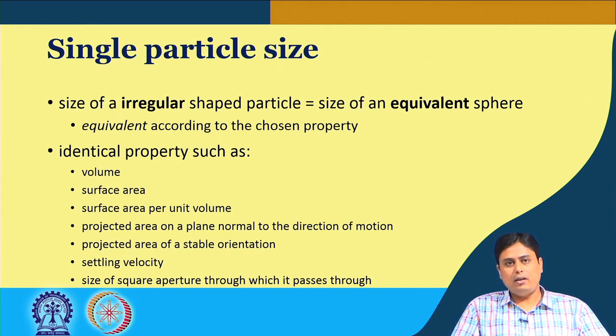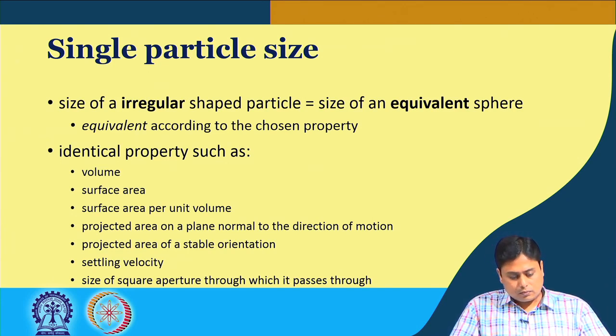On that stable orientation, what is the projected area that you get from a microscopic image? You equate that area with the surface area of a sphere and find out the radius or the diameter of the sphere. You get a characteristic dimension, or the size, of the irregular shaped particle.